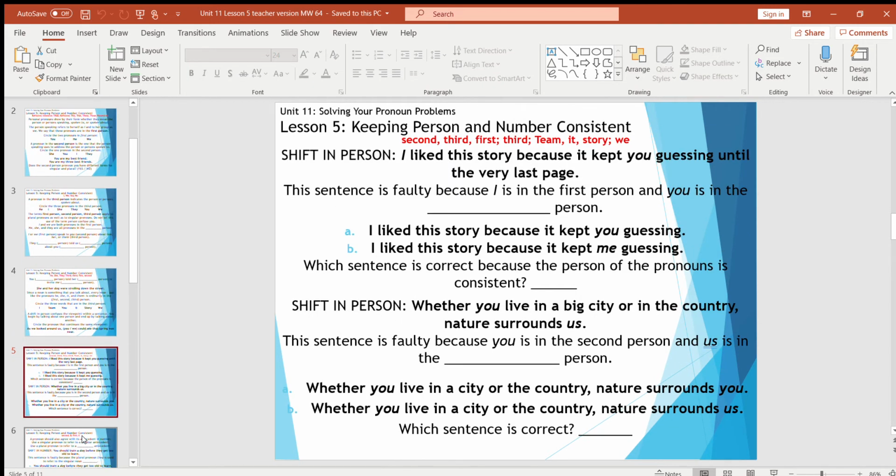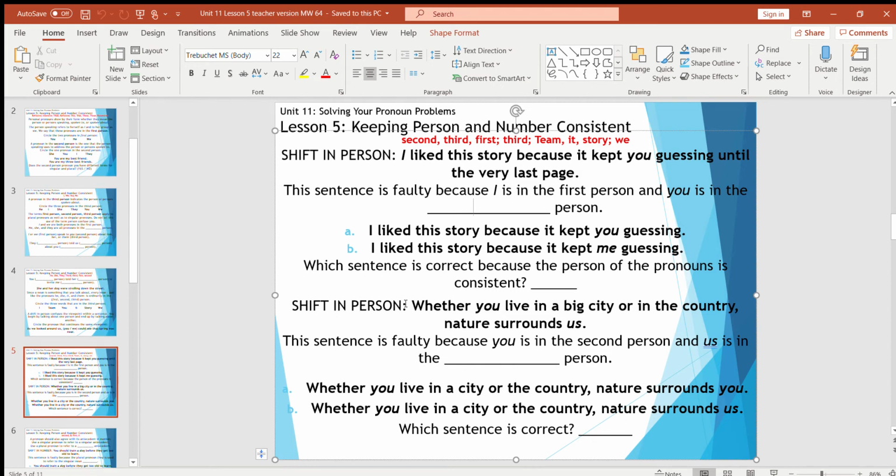So the shift in person, saying like, "I liked this story because it kept you guessing until the very last page." The sentence, though you might hear it a lot, is technically faulty because I is in the first person, but you is in which person? The second person. So "I liked this story because it kept you guessing" versus "I liked this story because it kept me guessing." Which sentence is correct because the person of the pronouns is consistent throughout the whole sentence? B, right? I, me, both first person.